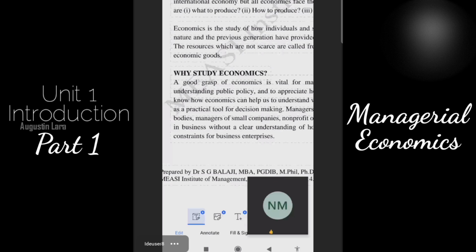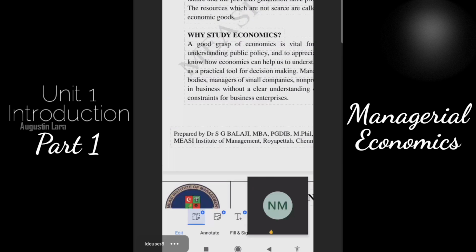For example, resources means I have gold resources, I have coal resources, which past generation people have given to me, and I am going to use and utilize this in my operations, in my manufacturing.